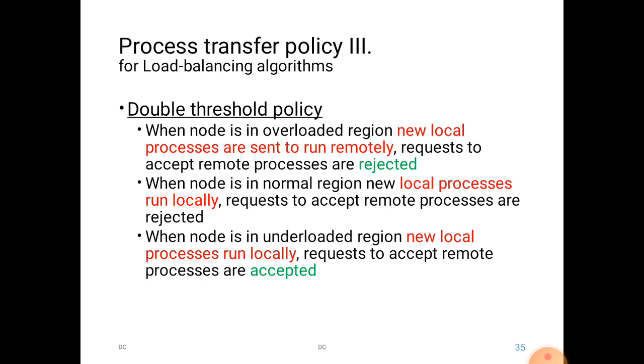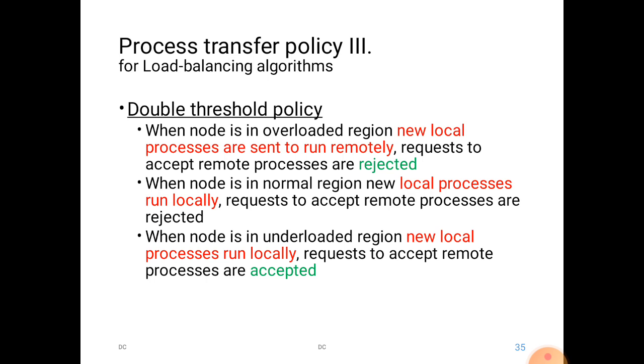Requests to accept remote processes are rejected. So what happens? Any new processes which have to run locally within the node are sent to run in some other node to process. So no new processes are accepted, because it is overloaded already.